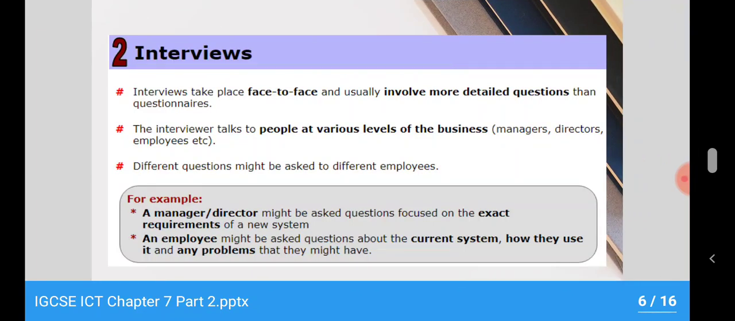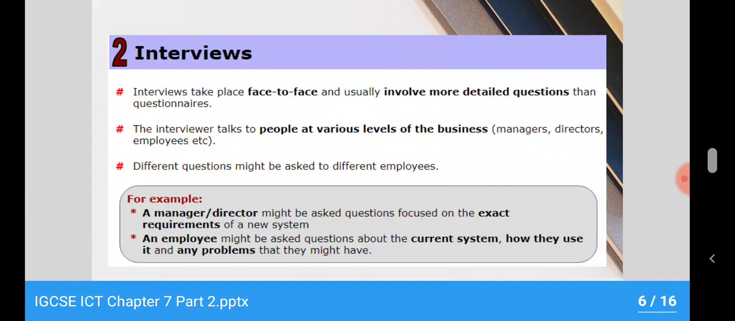So, to cover the disadvantage of the questionnaire technique, there is another technique or method, which is interviews. Interviews take place face to face and usually involve more detailed questions. The interviewer talks to people at various levels of the business, and the questions will be according to that. If they are asking a student, the questions should be according to the student. If they are asking a teacher, they should be according to the teacher. Different questions might be asked to different employees.